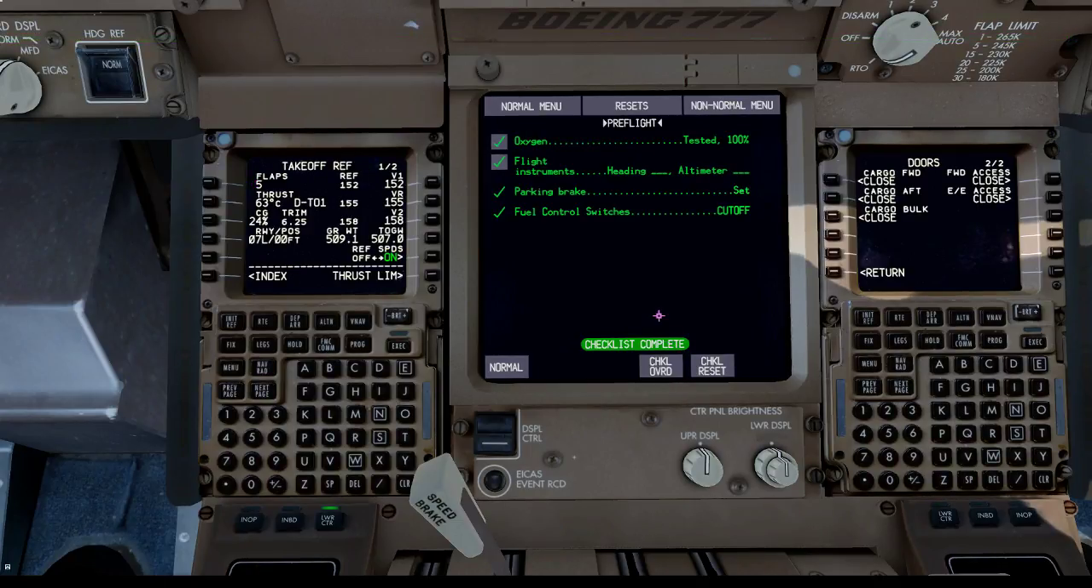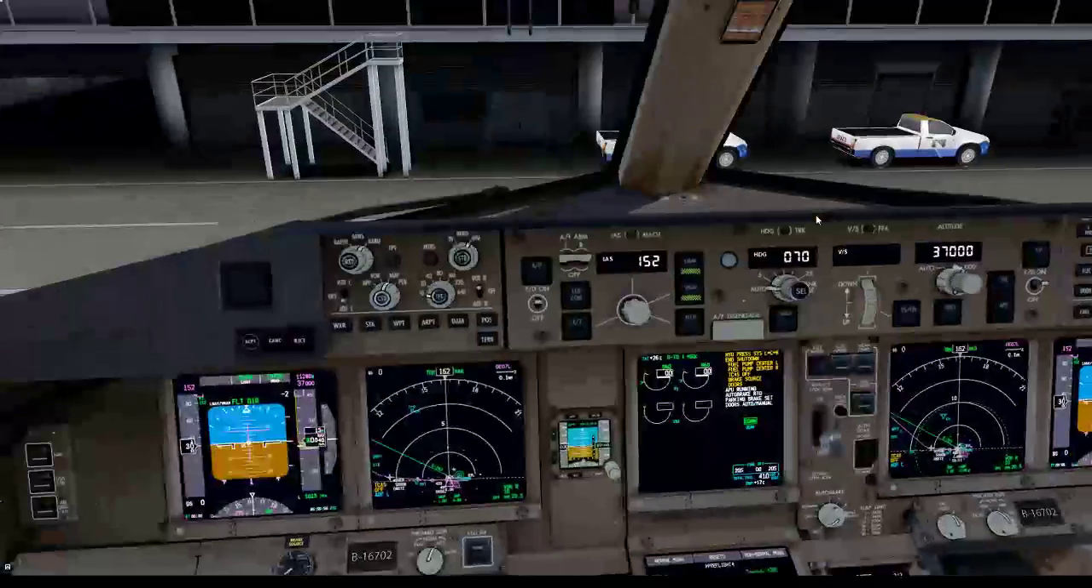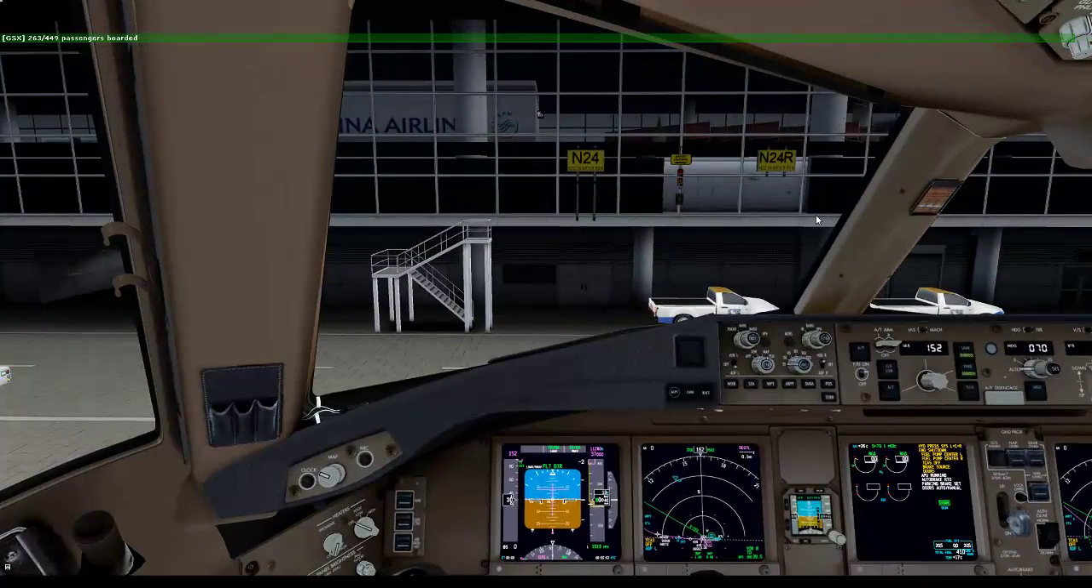261 passengers boarded. Patiently waiting on GSX. I mean, I could get some food real quick and be back.